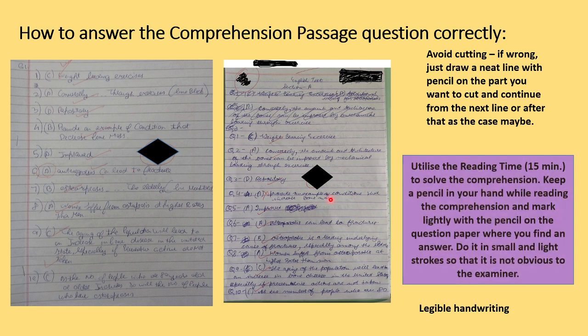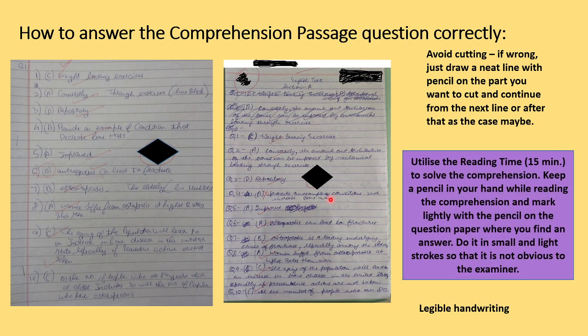Next thing is how to solve the comprehension passage and how you utilize time for that. You will get 15 minutes of reading time. During that time, you can read and solve the comprehension. You can go through the questions and then start reading the comprehension, holding a pencil in your hand. While you are reading, suppose you've read a question and the answer comes in front of you while reading the comprehension, very lightly with the pencil with a light stroke, just put a bracket.